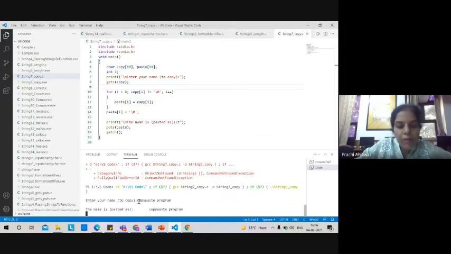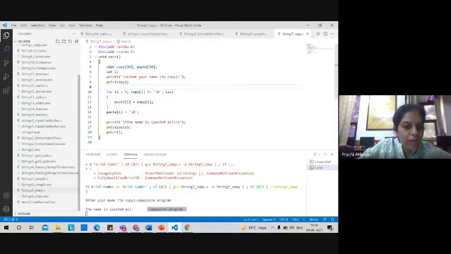I have input that, and as you can see now in the output, when we are printing the paste variable inside the puts function, it has the same output, copy paste program. So whatever copy was having, it got pasted into the paste variable. This is how we can manually copy and paste it. But suppose I want to do it in a much simpler way.